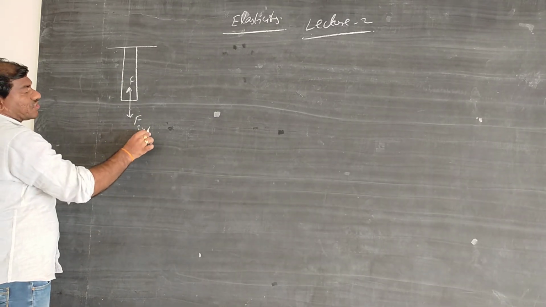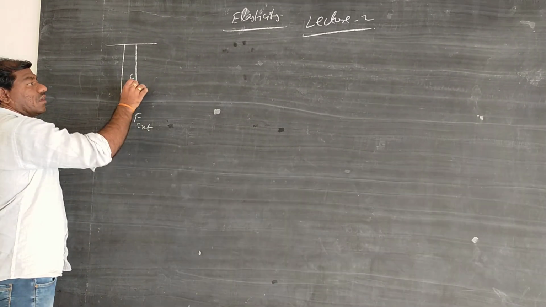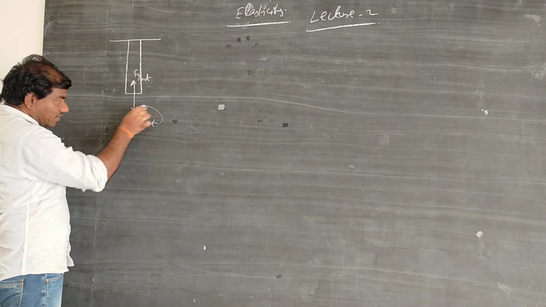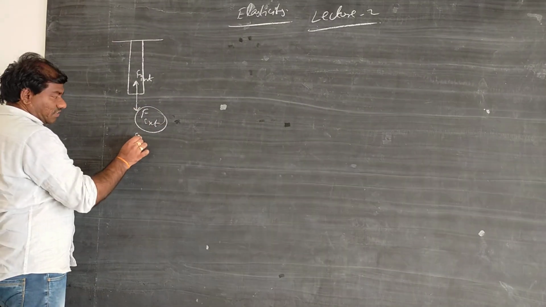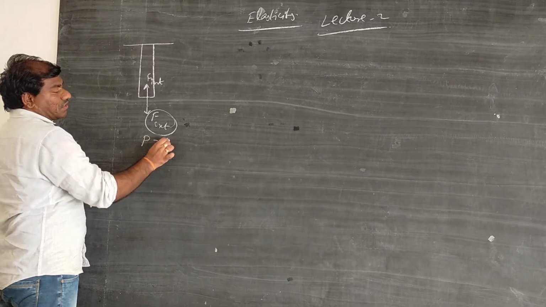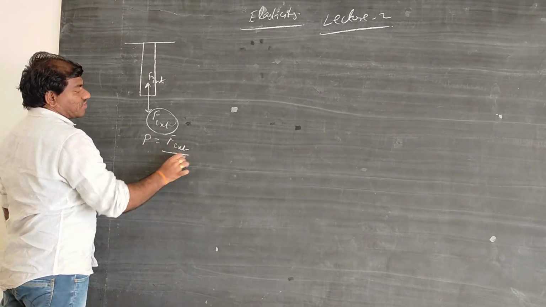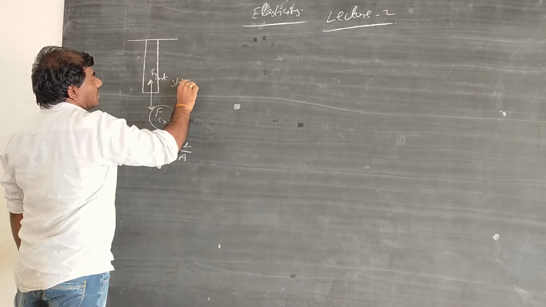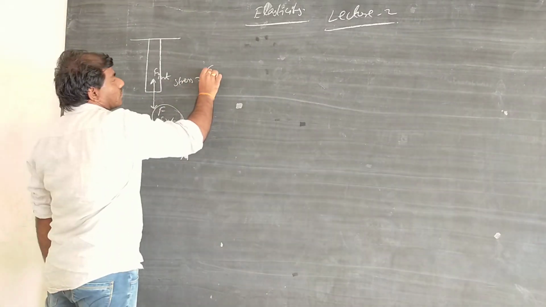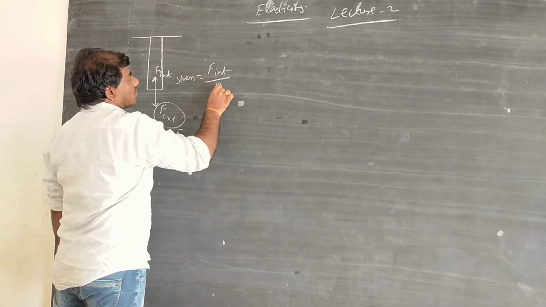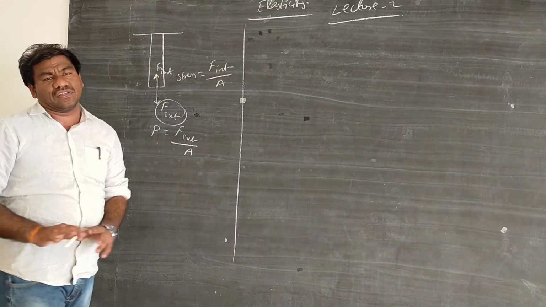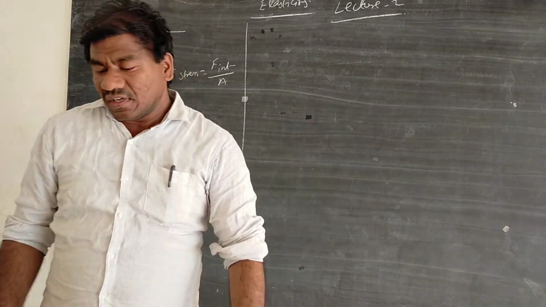This is called the external force. This is called the internal force. So, pressure is equal to F external by area, and stress is equal to F internal by area. So, this is the fact that we discussed in the previous class, right?